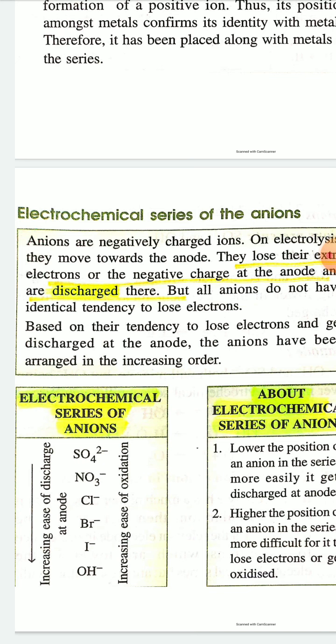On moving down this series, the tendency to discharge at the anode increases. So the lower the position of an anion in this series, the higher is the tendency to discharge at the anode.